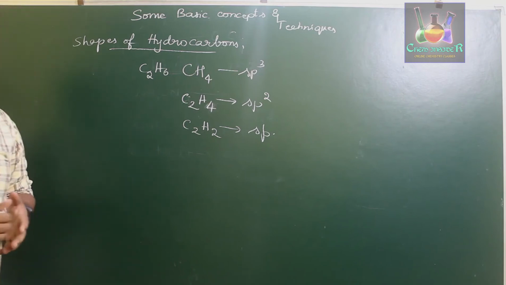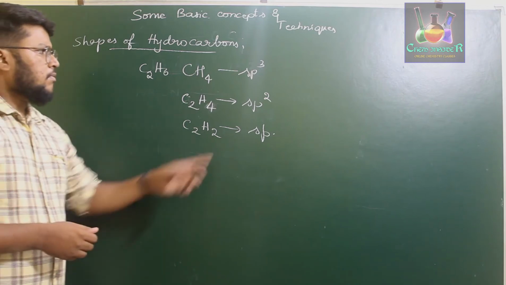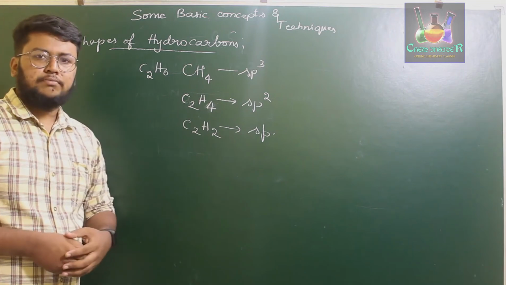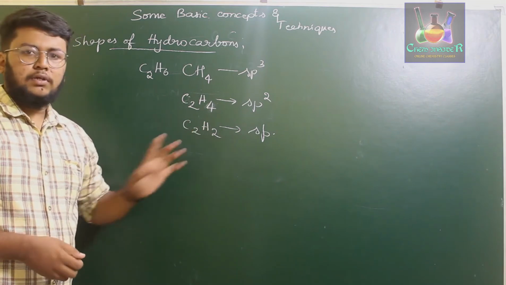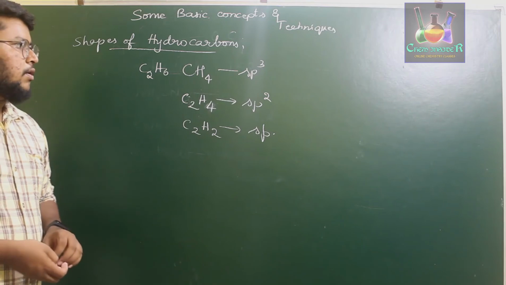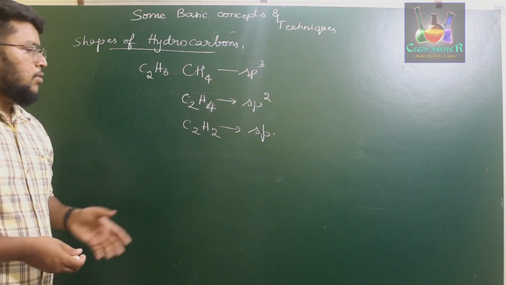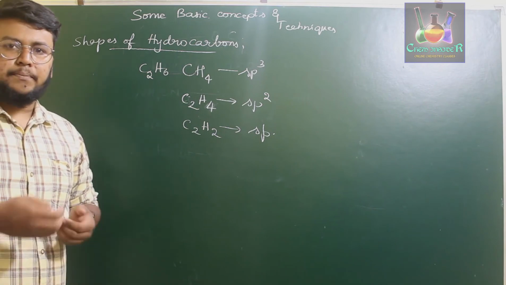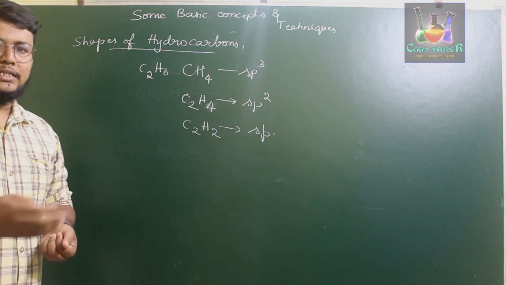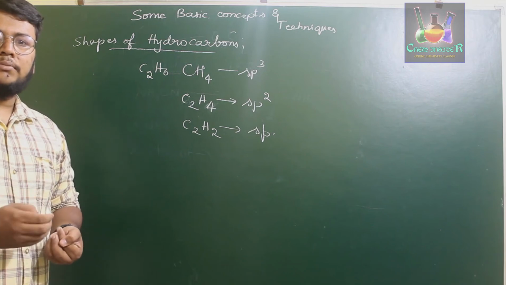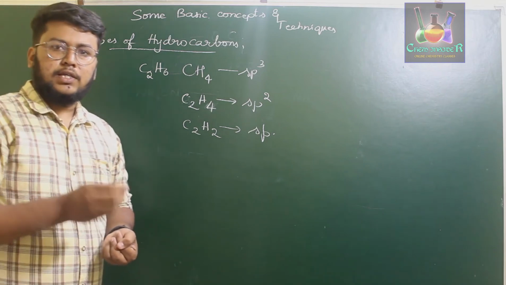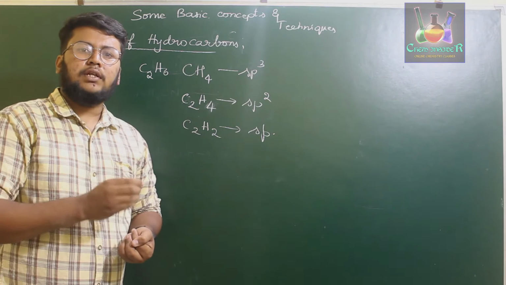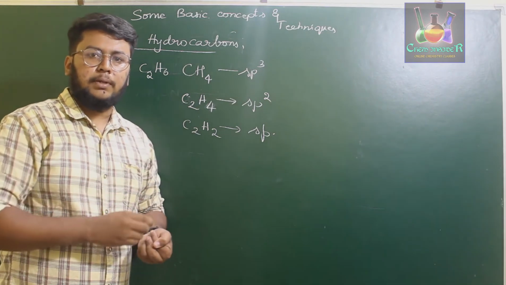Now, a carbon atom undergoes three types of hybridization: sp3, sp2 and sp. When a carbon undergoes hybridization, it has a particular s character. So what do you mean by s character? S character is nothing but the percentage of s orbital present in the given hybridized orbital of a given carbon.